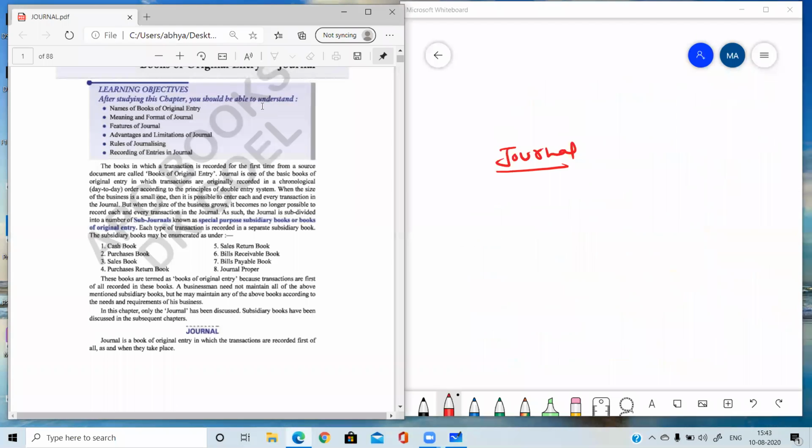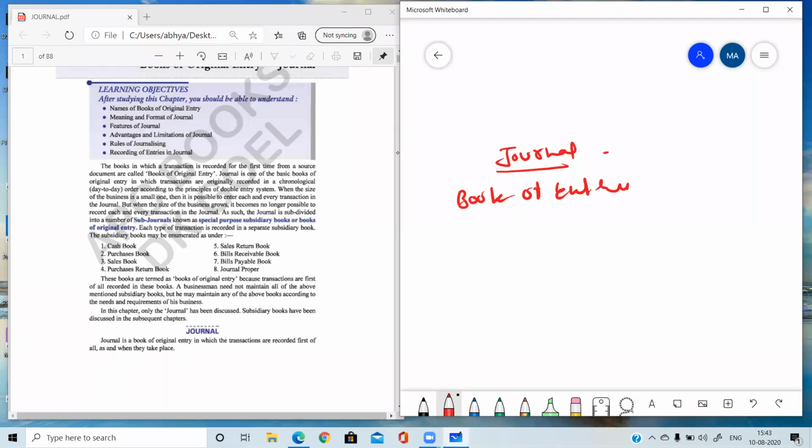Journal is a book of entry where the transactions are recorded first time. First time means this is the first book of account.